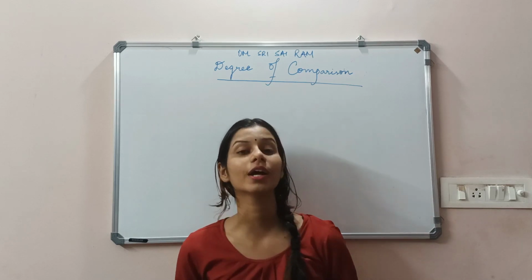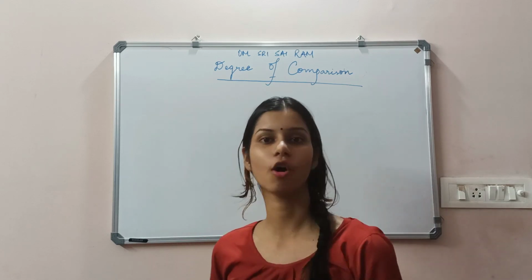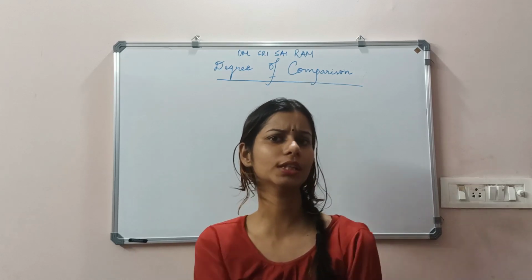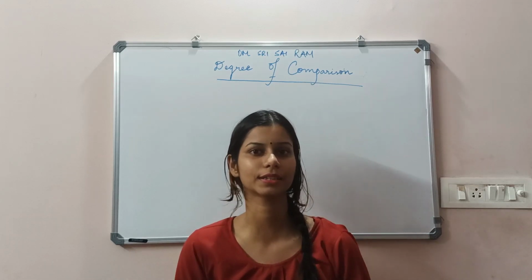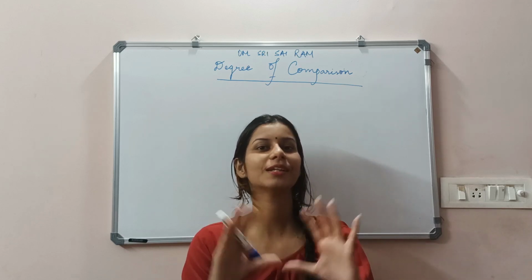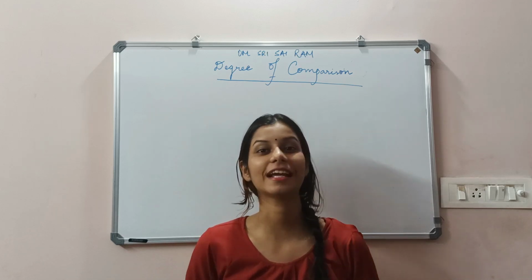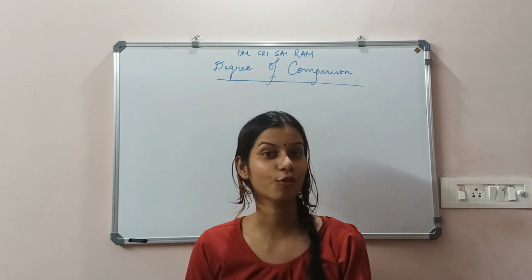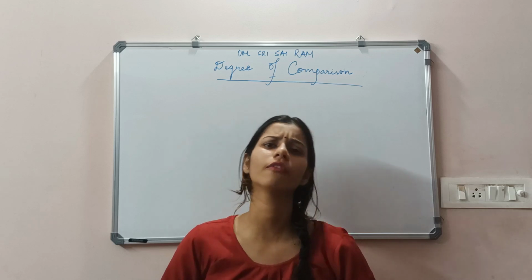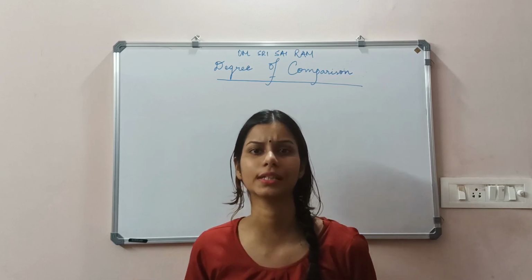So today we are going to learn about a new form of adjective. Do you know what that is? It is used to compare something. So I guess you understood the topic, that is degree of comparison. We often compare one with another in our lives, isn't it?